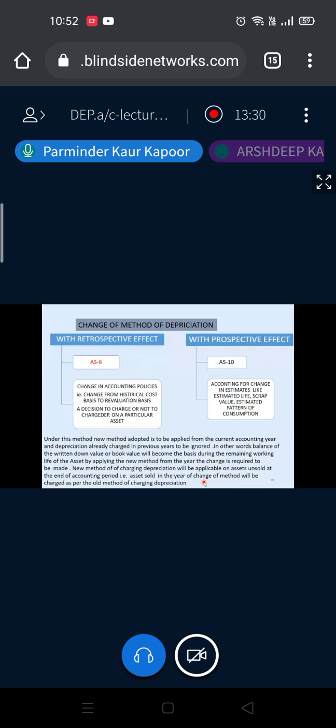Now let's explain the whole thing. Excuse me, ma'am, please repeat step second and step third. I have come to that. Simple three steps. Calculate the book value in the year of change in the beginning. Whatever asset is sold during the year, the method will not be changed. The old method will be applicable. And at the close of the year, whatever book value is there for the unsold asset, change the method.